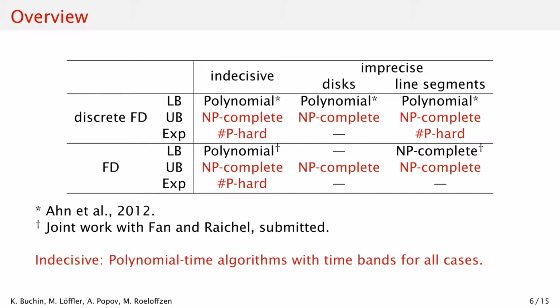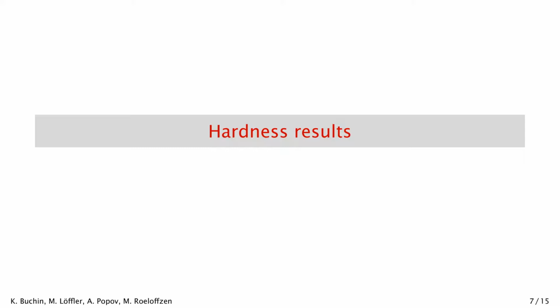So, many problems turn out to be hard. We somewhat alleviate this for indecisive trajectories by showing polynomial-time algorithms for a restricted version of the problem using time bands, a concept we shall explain later. With that being said, let's dive in and see how these proofs work.